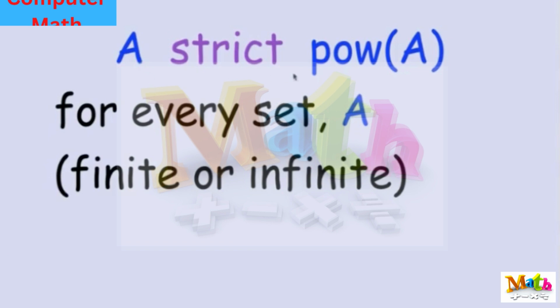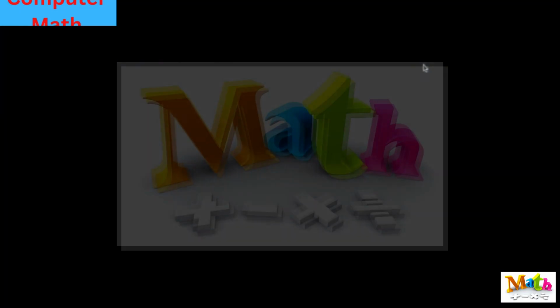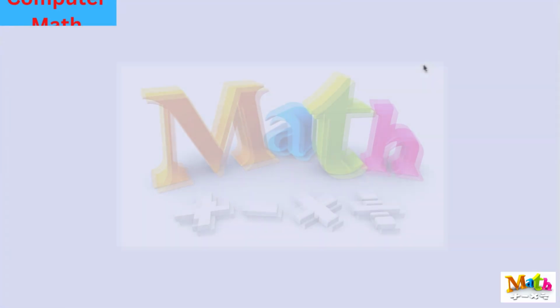Because remember, if A is finite, say A has n elements, then the power set of A has 2 to the n elements, and you can check that even for n equals 0, n is less than 2 to the n. 0 is less than 2 to the 0, which is 1. 2 is less than 2 squared, which is 4, and so on. So even for finite sets, we have A strict power set of A. But the cool thing is that it works even for infinite sets.